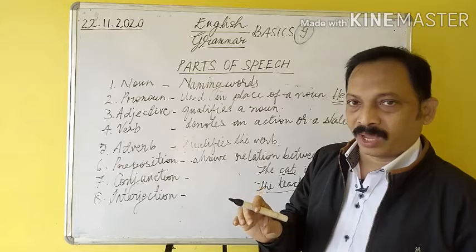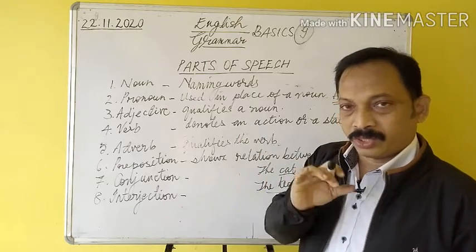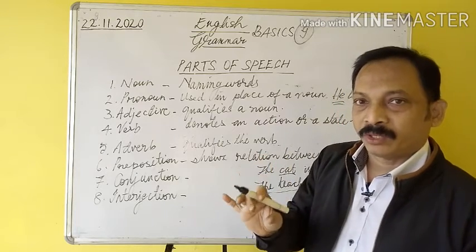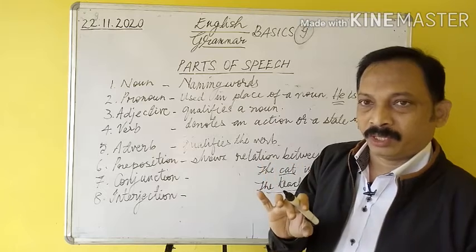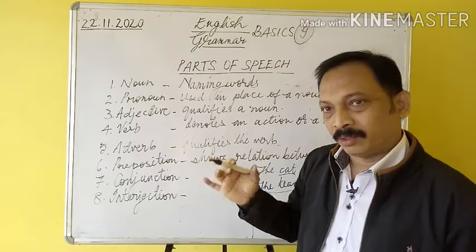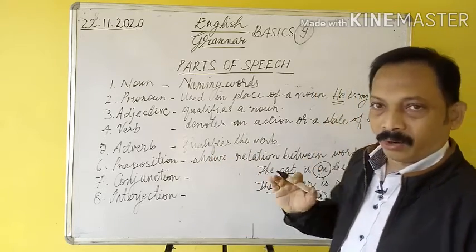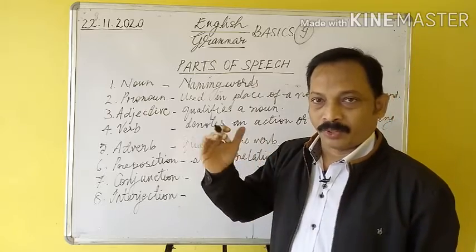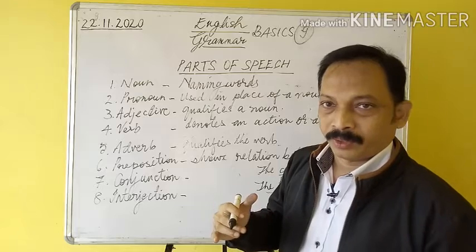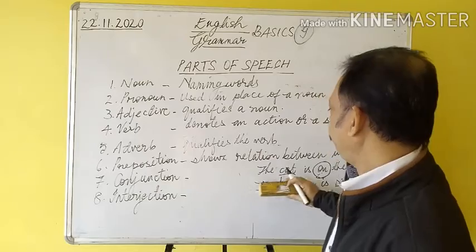Here it shows the action of the frog related to the well. It jumped into the well. It is the preposition of movement. It is not the stationary position. It shows the movement of the frog into the well. So into is the preposition here. On, under, over, above, below, at, in, into, up, upon, all these are prepositions.